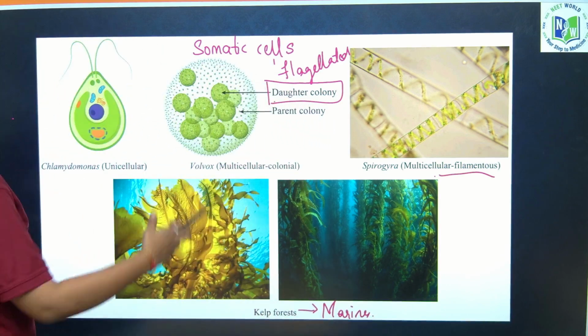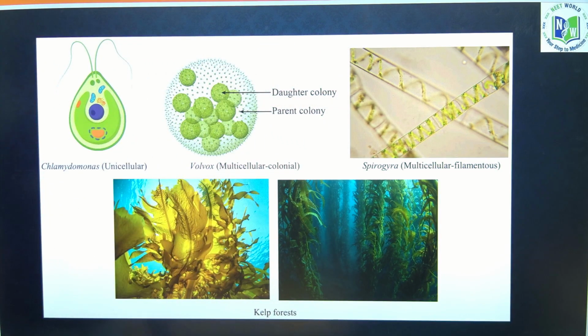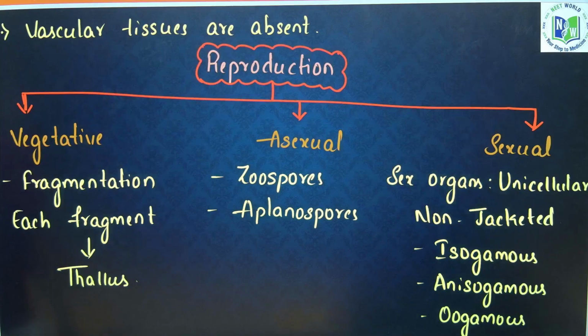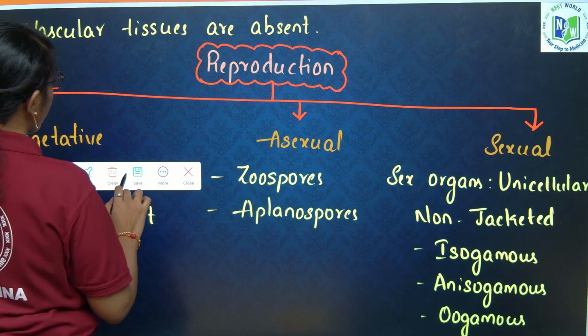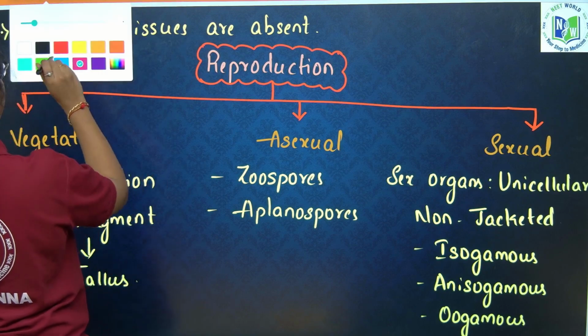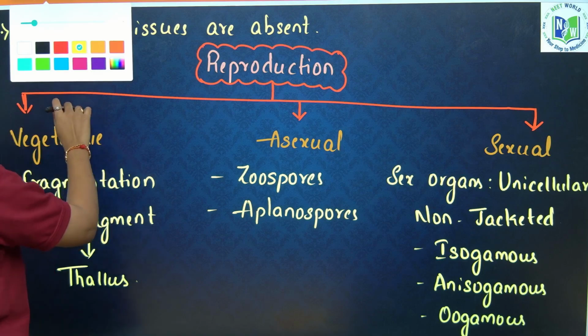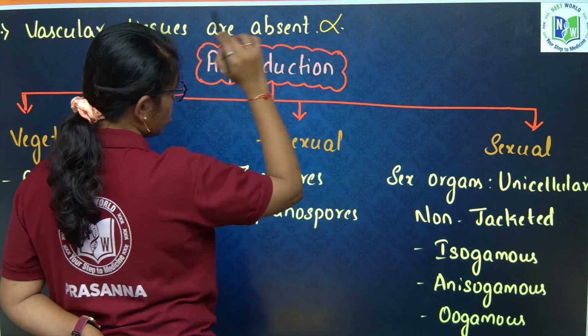Clear? Next, vascular tissues are absent in algae. That is why algae are found in marine or freshwater habitats. They are in an aquatic habitat because there are no vascular tissues in algae.